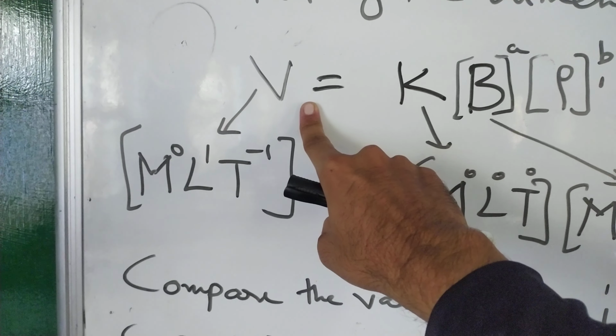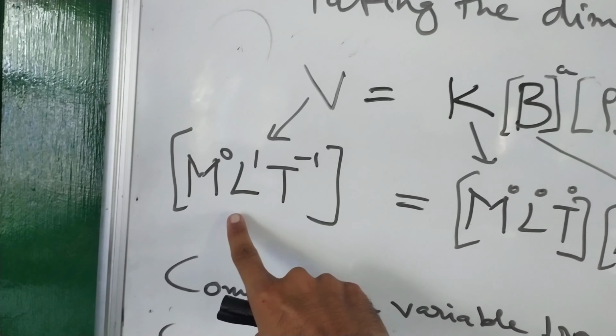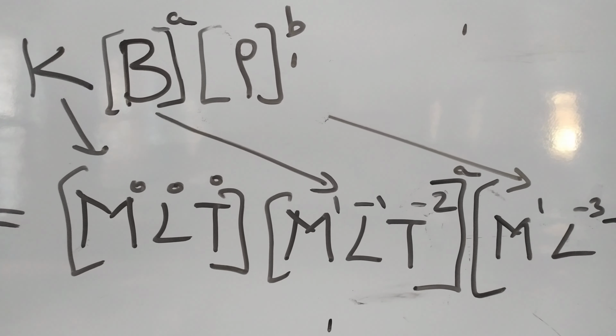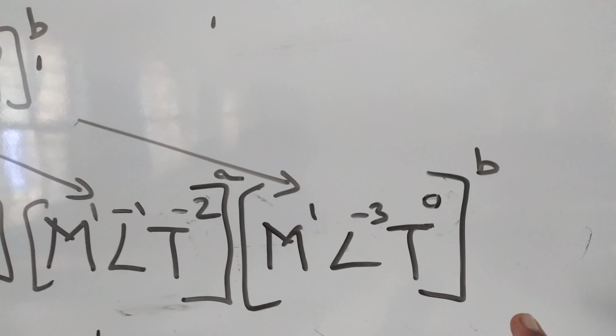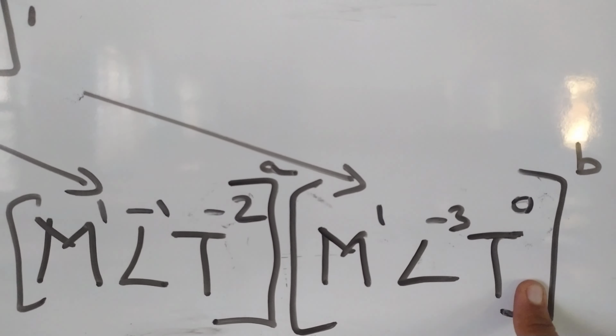V, as everyone knows, is velocity, so velocity is L T to the power minus 1. M to the power 0, L to the power 1, T to the power minus 1. Why do you write M here? Even though it does not have any particular value, you are writing in the main structure form of dimensional analysis. Then k, being a constant, has everything to the power 0: M to the power 0, L to the power 0, T to the power 0. B, your bulk modulus, is M L minus 1 T to the power minus 2. And rho, as everyone knows, is M L minus 3. That is its dimension formula, which is why T to the power 0 comes here.